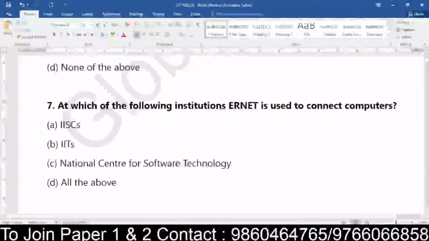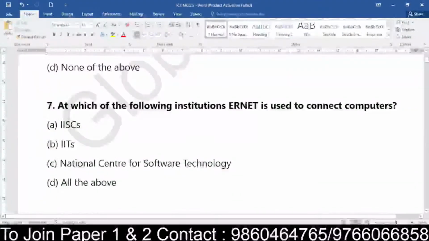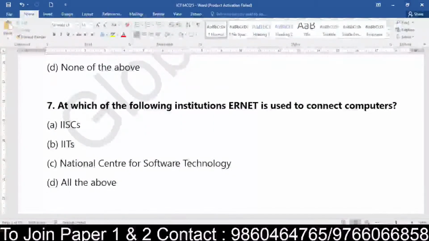At which of the following institutions is ERNET used to connect the computers? So where is this Education and Research Network used in order to connect the computers? Is it IISCs, IITs, National Center for Software Technology, or all of the above? So where is it used, basically in what form is it used?